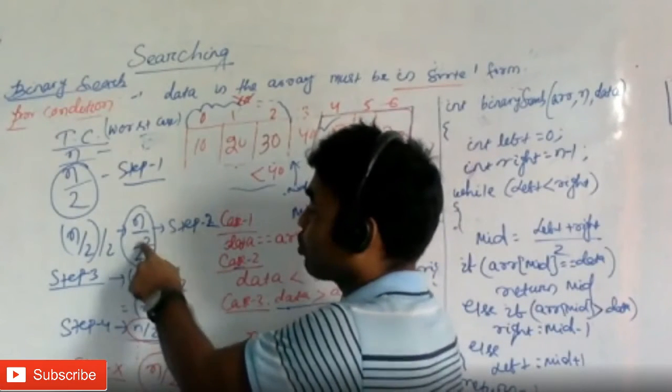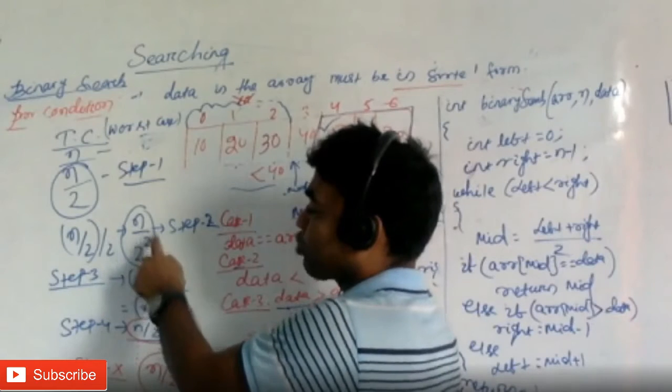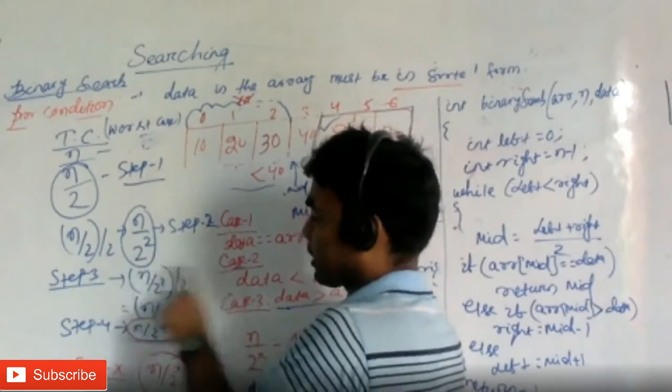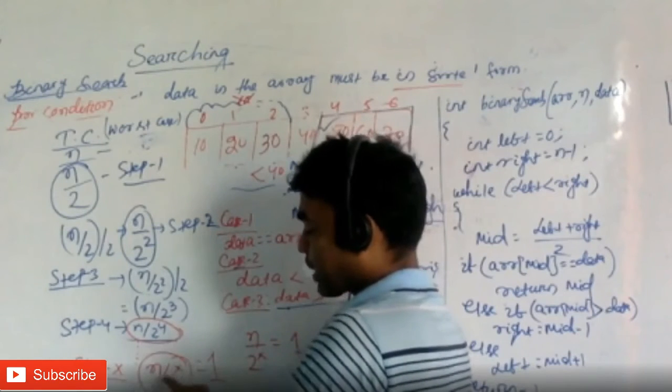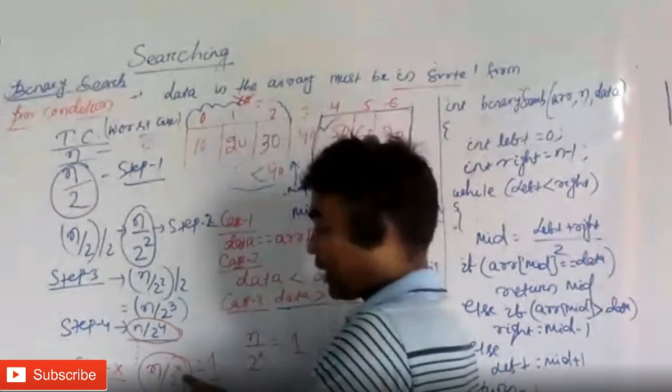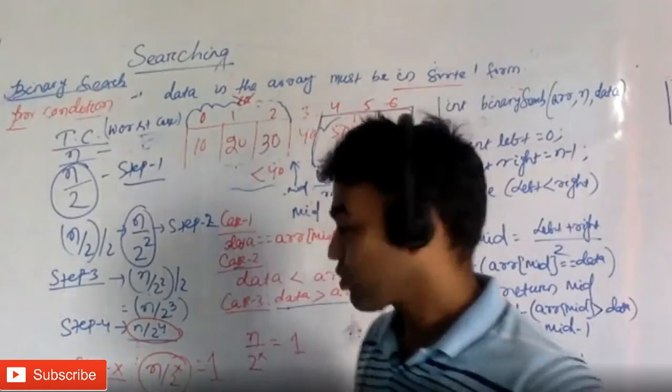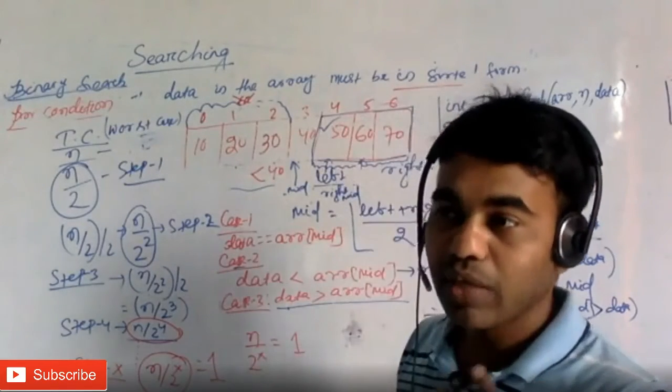Because if you look at step 2, this is n by 2 squared. Step 3 means n by 2 cubed. Step 4 means n by 2 to the 4. Step x means n by 2 to the x. Now what is the value of x?